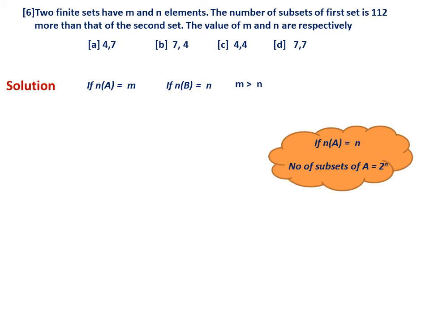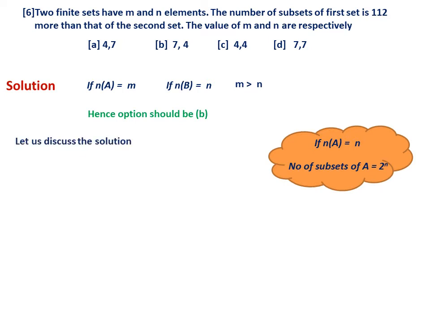Now look at the options. 4, 7 is not possible; 7, 4 is the only possibility, because C and D are also not possible. So without wasting time, your answer must be B, because 7, 4. Of course if none of these were there, then it would be risky, otherwise definitely.